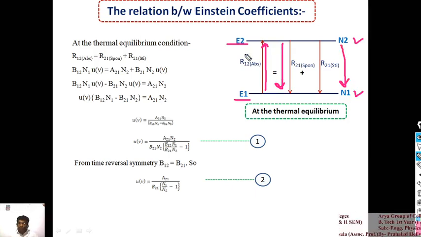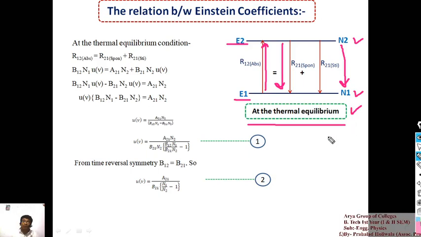From this you can see that the absorption process is equal to the spontaneous and stimulated emission processes at thermal equilibrium. Here you have to put the condition of thermal equilibrium. Thermal equilibrium means you are not applying any external agency on the system, for example you are not giving external energy like thermal energy to the atomic system. That's why it is called the thermal equilibrium condition.